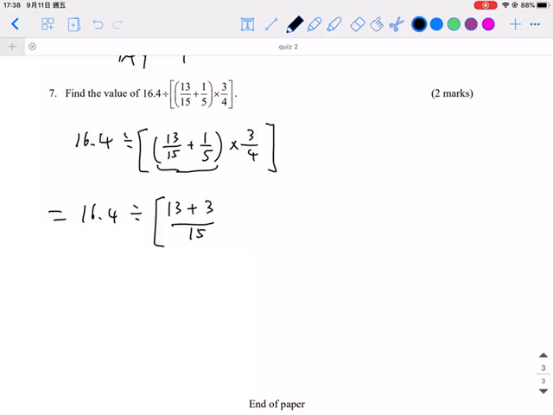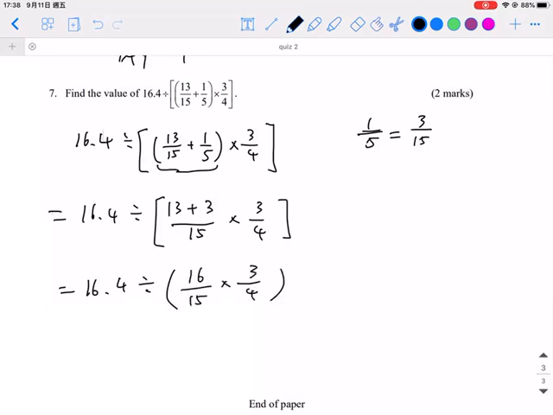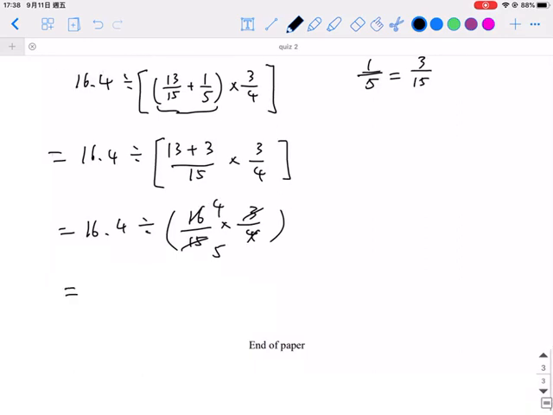Remember, because 1 over 5 is equal to 3 over 15, expand the numerator and denominator. And then multiply by 3 over 4. So I just copy 16.4 and divide it by 16 over 15 times 3 over 4. With some simple cancellation, you will get 16.4 divided by 4 over 5.